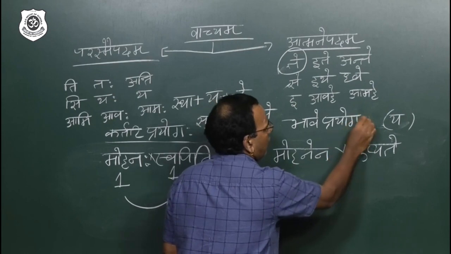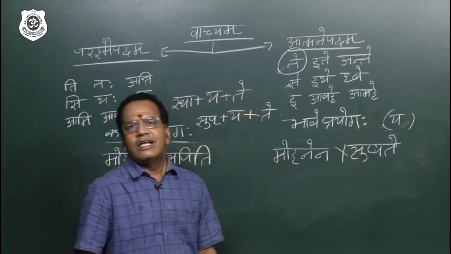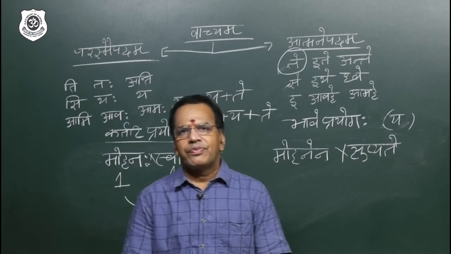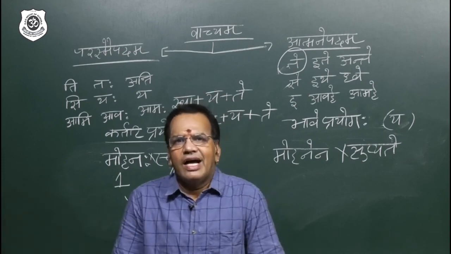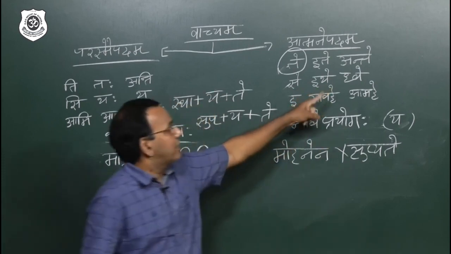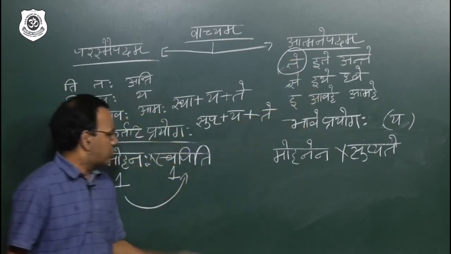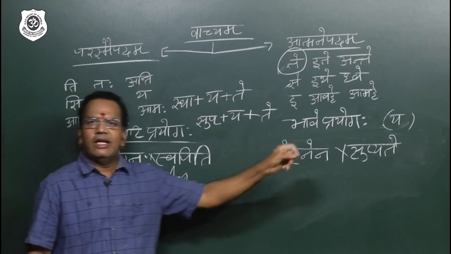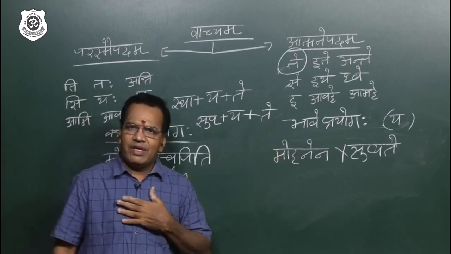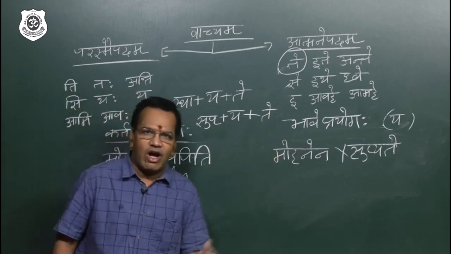In bhave prayoga, because there is no object, the verbal root with ya and then the Atmanepadi third person singular formula. Mohanaha swapiti, Mohanena supyate.